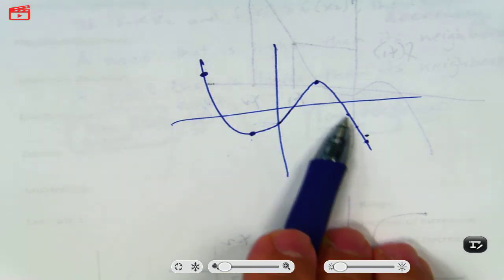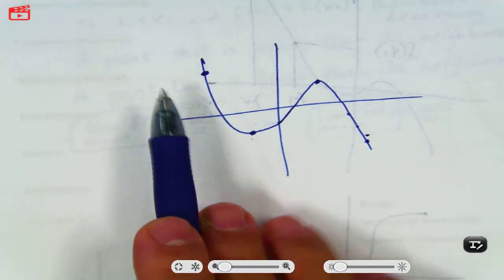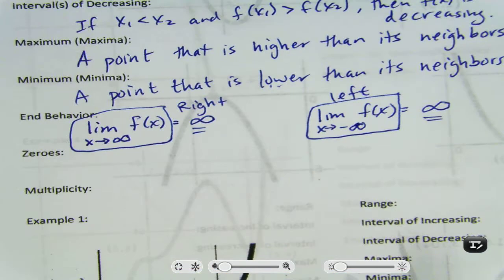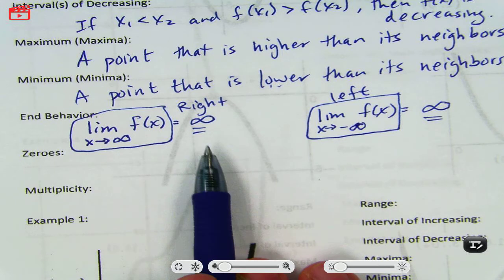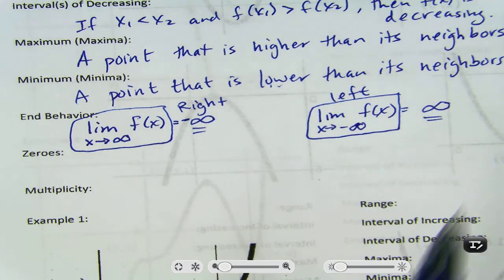It's going down. Okay. That's negative. So it's negative infinity. What's happening on this side, left-hand side over here? It's going up. So that's positive infinity. And that's all it's doing. So if I were to use this graph as an example for my answers here, the right-hand side would be negative infinity, and the left-hand side would be positive infinity. That's it.